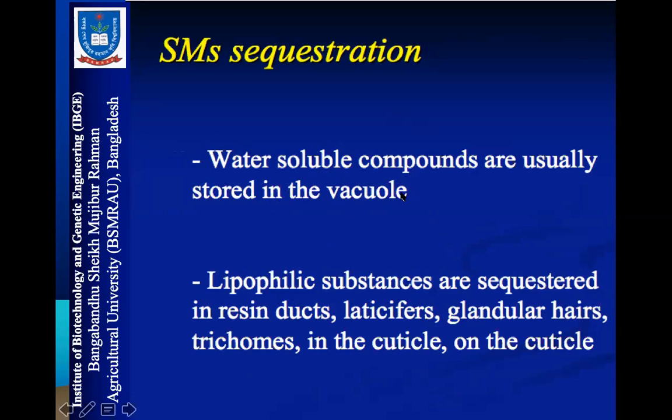Water-soluble compounds are mostly stored in the vacuole, and lipophilic substances are sequestered in resin ducts, laticifers, glandular hairs, trichomes, in the cuticle or on the cuticle. There are resin ducts. Some plants, if you cut them, you can see milky substance coming out. Some are laticifers, for example, rubber plant. Glandular hairs, many plants contain hairy structures, for example, mint plant. So they also store the compounds.